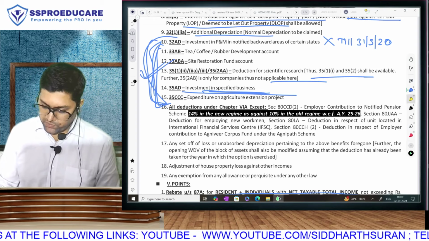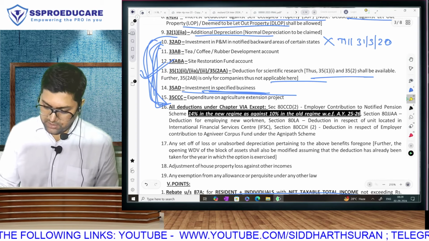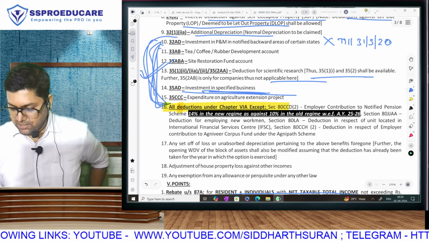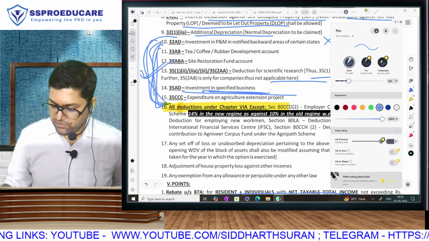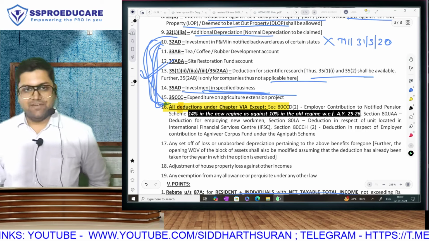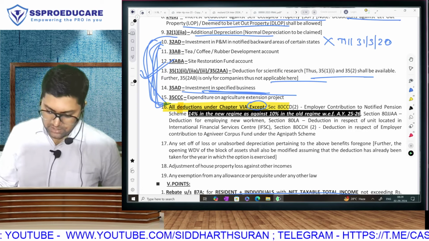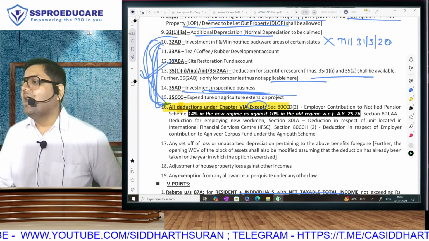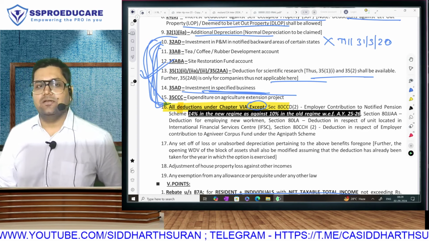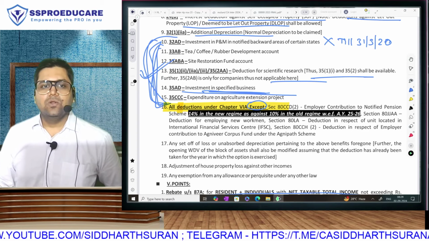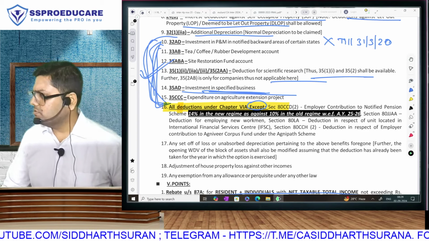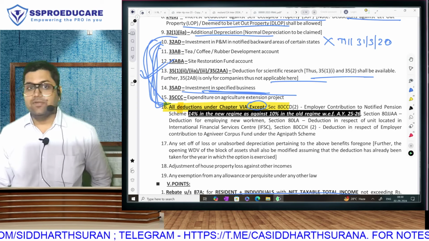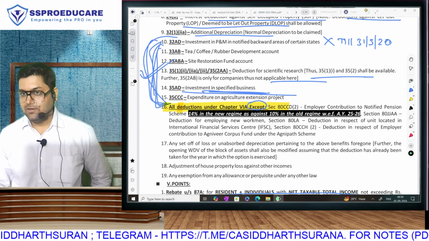You have to forego your, can you believe this? Chapter 6A ka deduction has to be foregone. Exceptions I will discuss. Exception hai. But start by saying chapter 6 है. So 80C, 80D, आपका education loan का interest, electric vehicle का interest, just about everything you will have to forego.